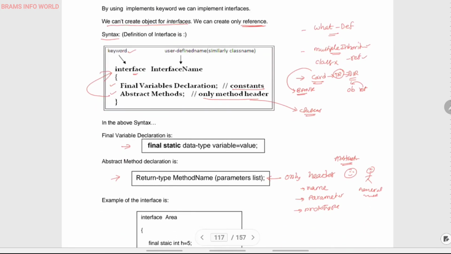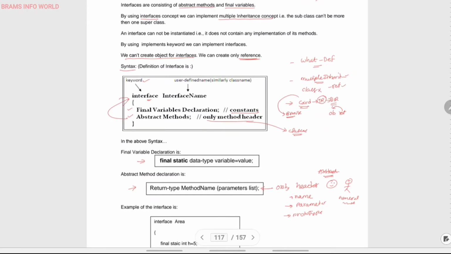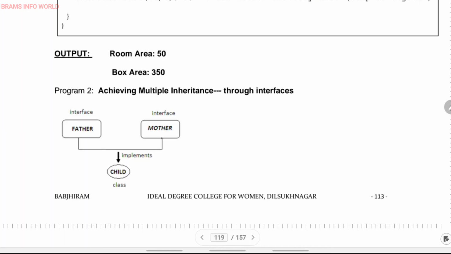So this is the definition of interface. Interface is a collection of final variables as well as abstract methods. We can achieve multiple inheritance and we can create the reference. Let us talk about an example of the interface. By using interface we can achieve multiple inheritance.